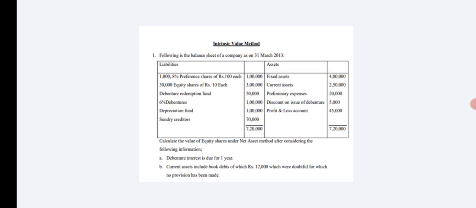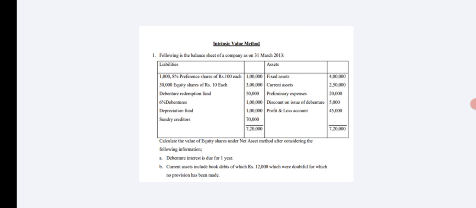The problem given. In the given problem, we are taking liability and assets in the balance sheet. So in asset side, fixed assets, current assets will be taken. Then preliminary expenses, discount on issue of debentures, profit and loss account. These list of items given in asset side will not be taken as assets.